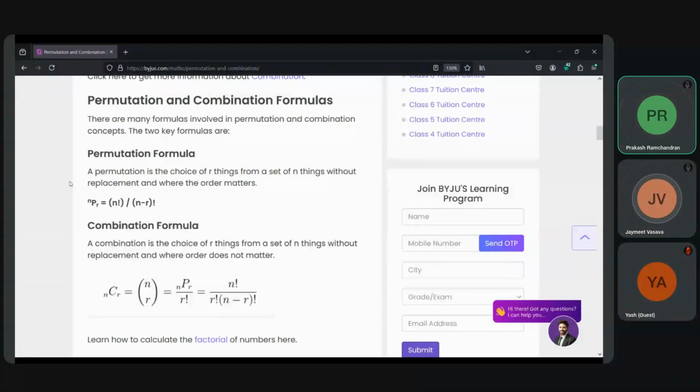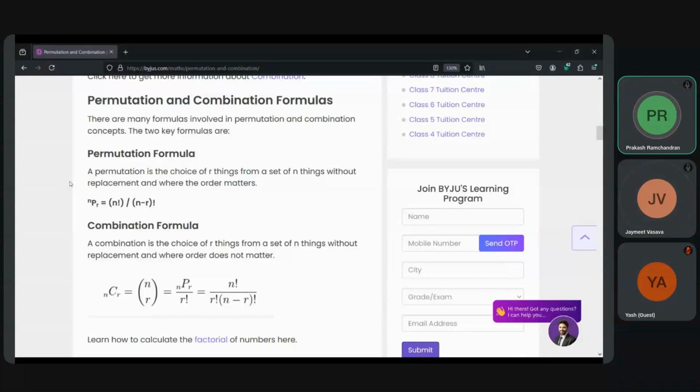Whereas in the other one, combination, it is the choice of things from a set of things without replacement, and where order does not matter. That means you select something, but 19 and 91 don't differ in that case, for a two digit number. It considers that combination as a single thing.